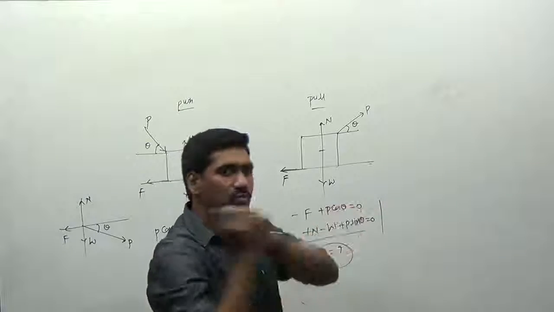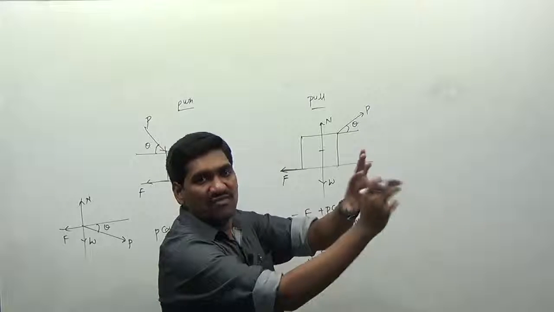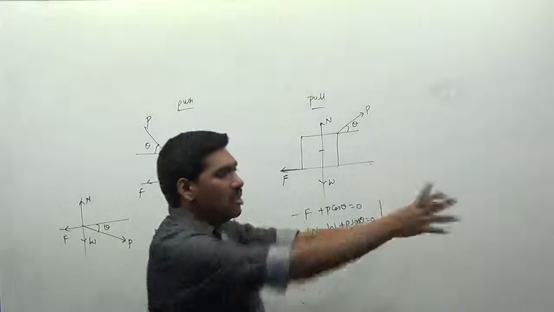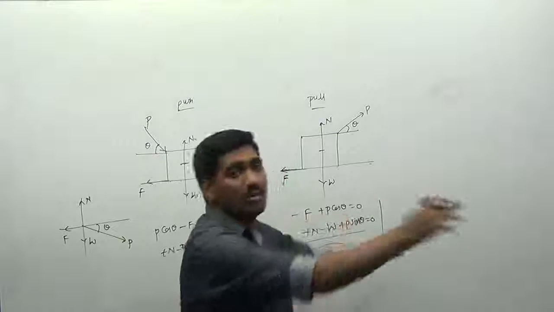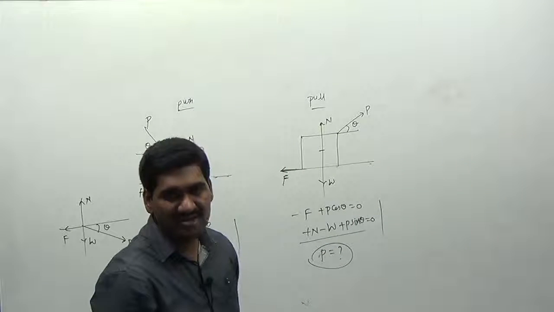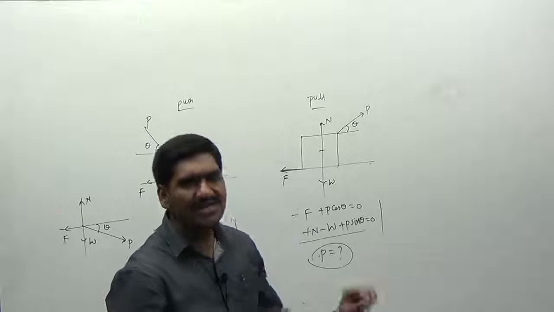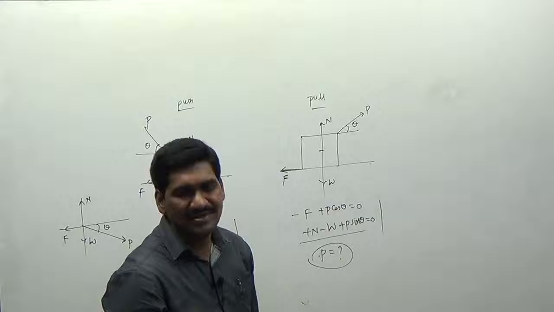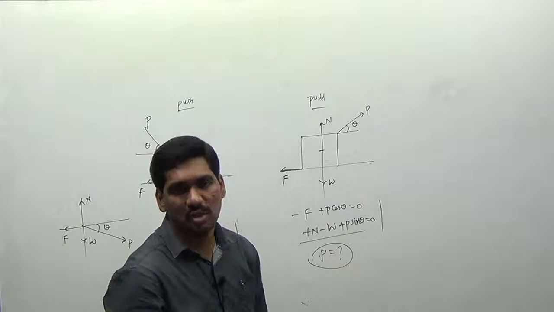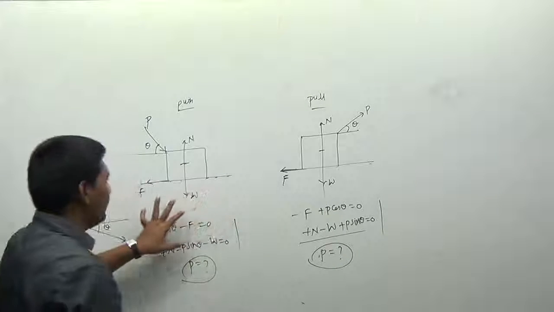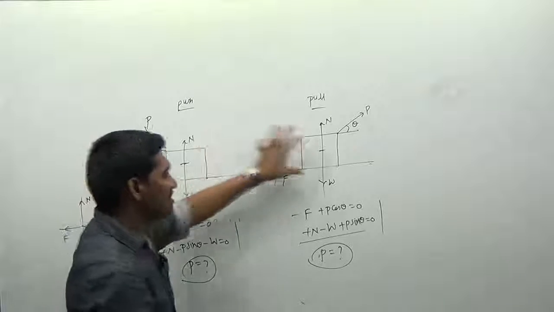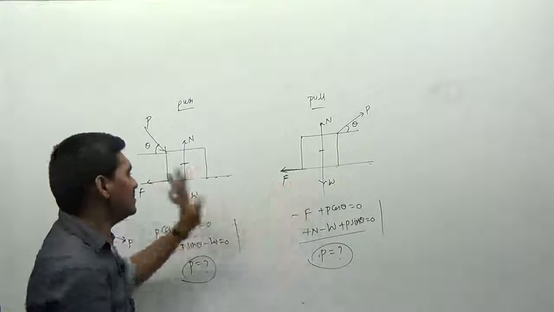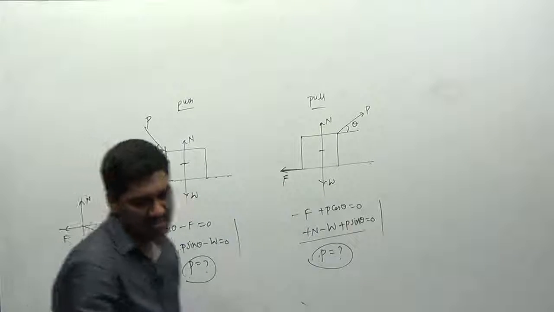If you want to pull an object in this way, we have to apply less effort. If you want to push an object, we have to apply more effort. Therefore, we can say that pulling is easier than pushing; the effort required to pull an object is less than the effort required to push it. But we have to compare this relation between bodies having the same weight and the same surface. So please note this.